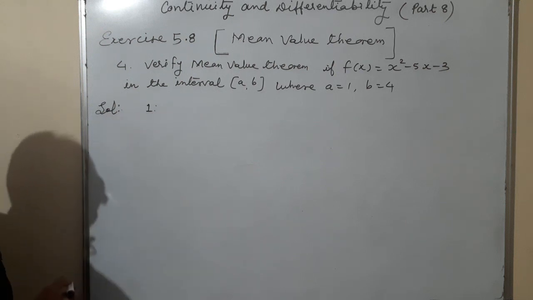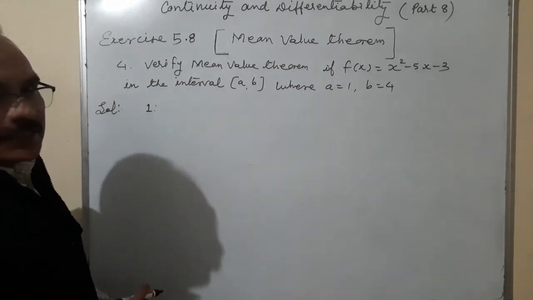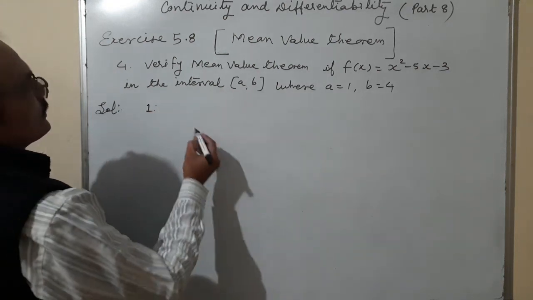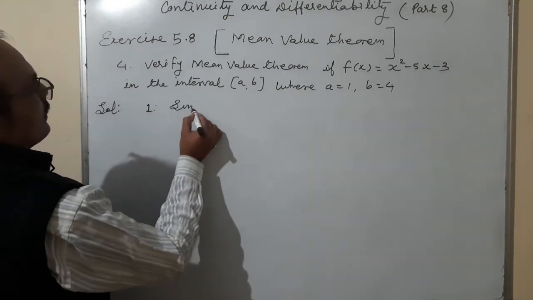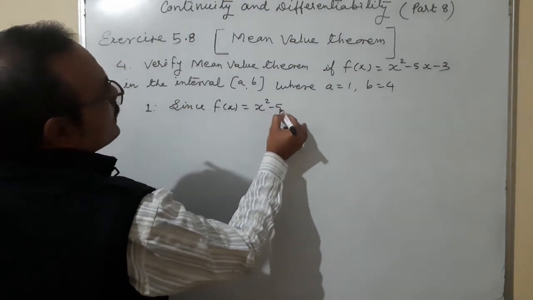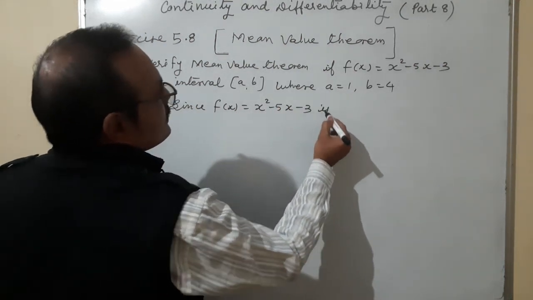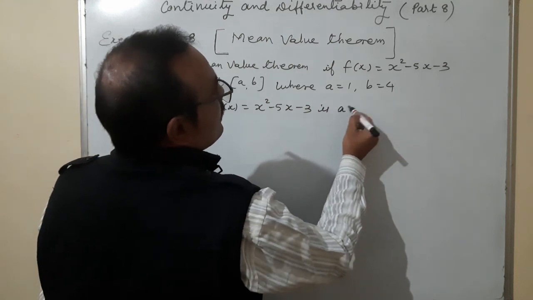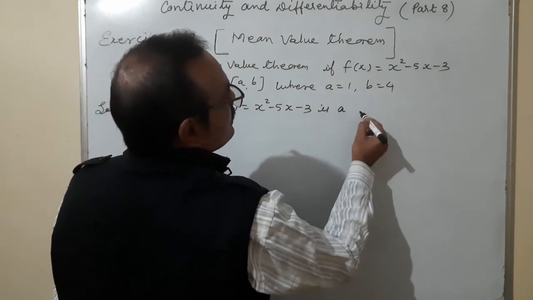Number one, the function f of x is continuous, since f of x is equal to x square minus 5x minus 3 is a polynomial, a quadratic function.